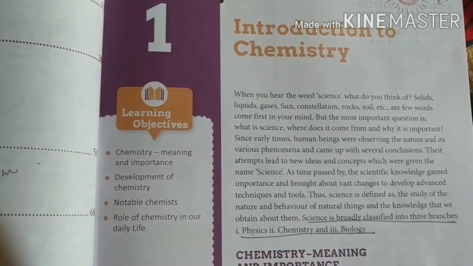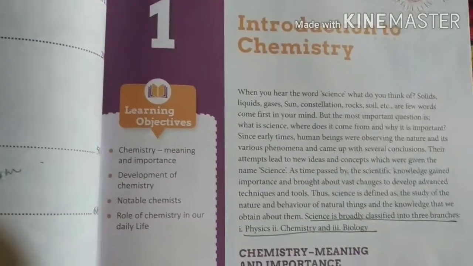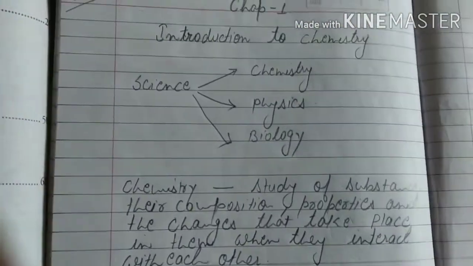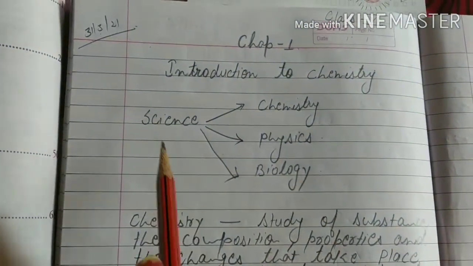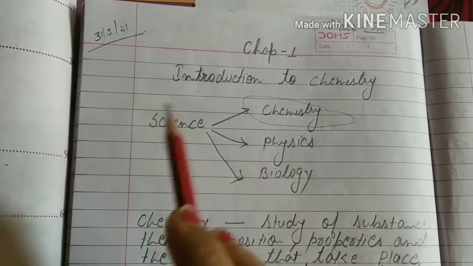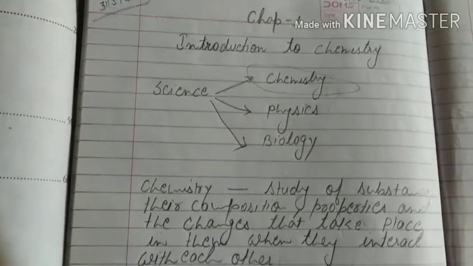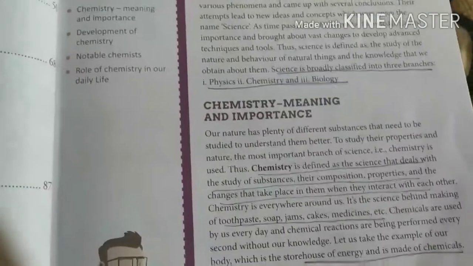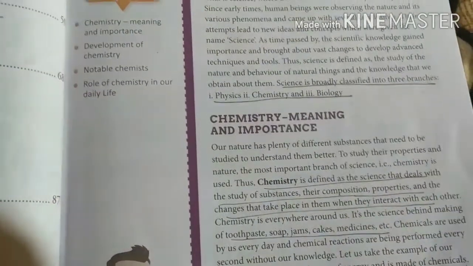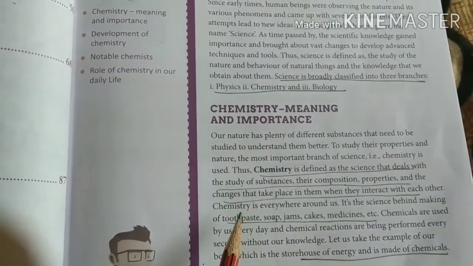Okay. So here we have to study the introduction of chemistry. As I said, science is divided into 3 parts: chemistry, physics and biology. So in this video we have to study about chemistry. It is given in your book, but to explain I'll speak in very, very simple form. I have done the underlining also, you can also do it, right?